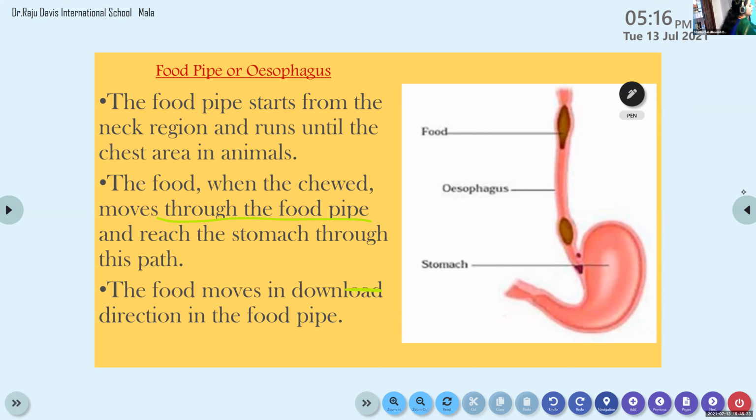The food moves in a downward direction. The food moves in a downward direction in the food pipe, because it is directed from the neck region to the chest. So the food moves in a downward direction through the food pipe. Yes, ma'am.